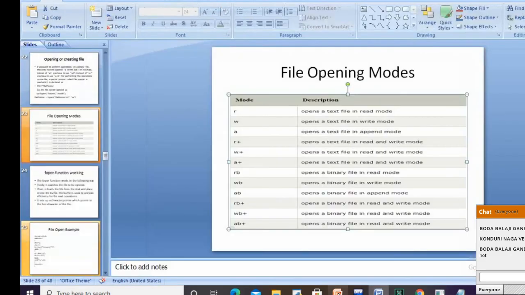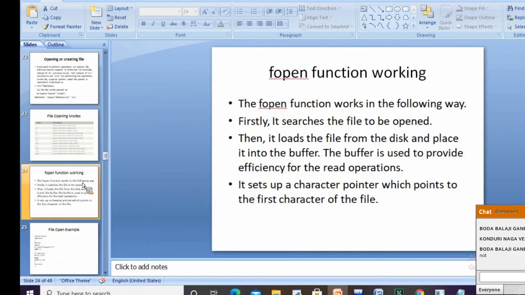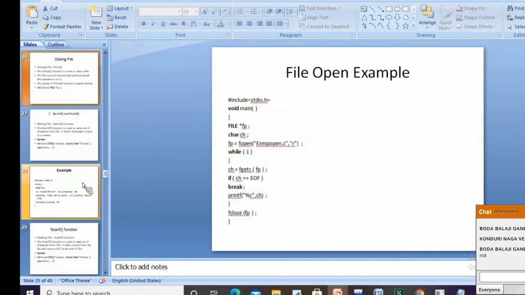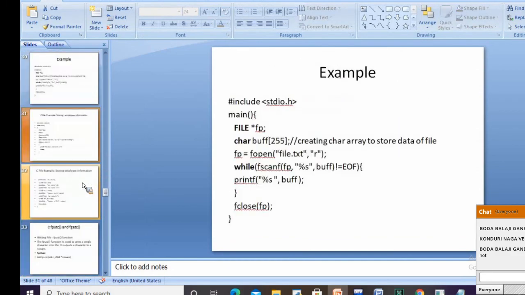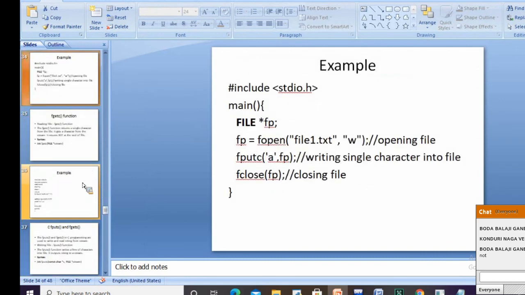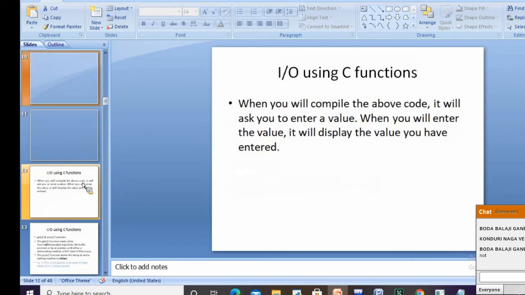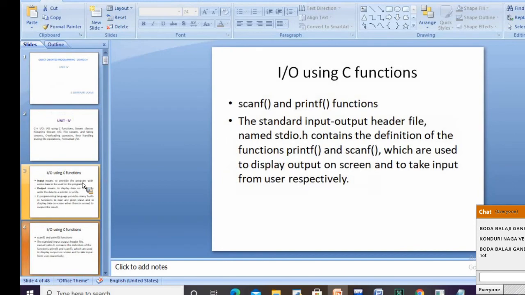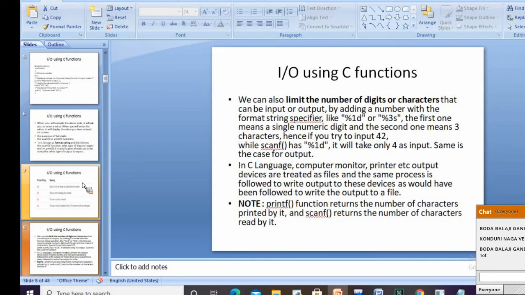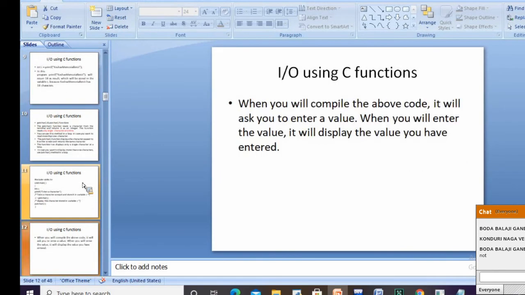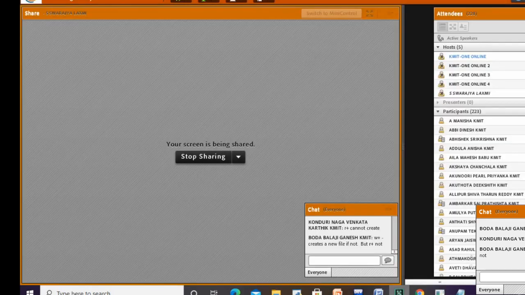Then what is the difference between get function and fget? Get and fget. Difference between get and fget.